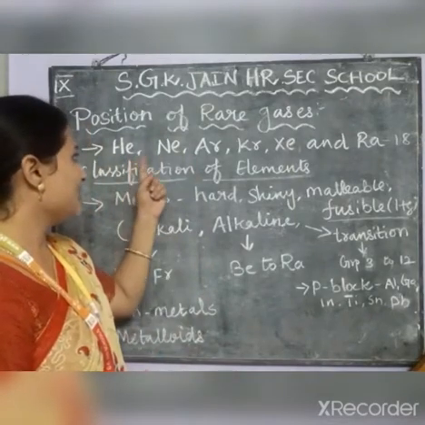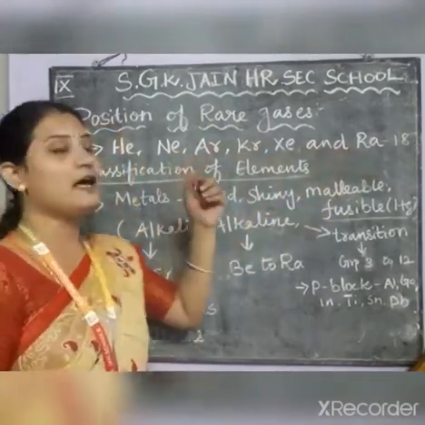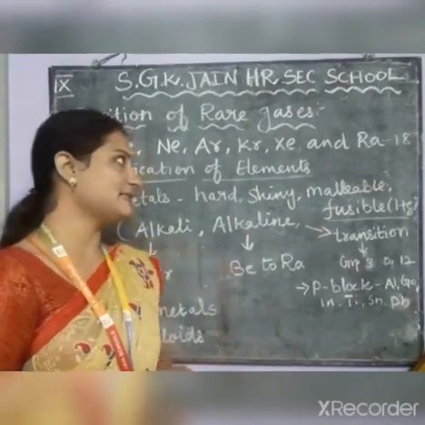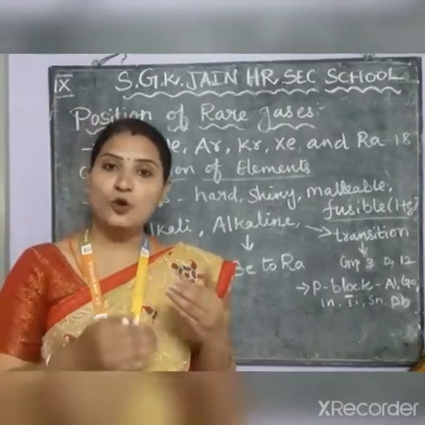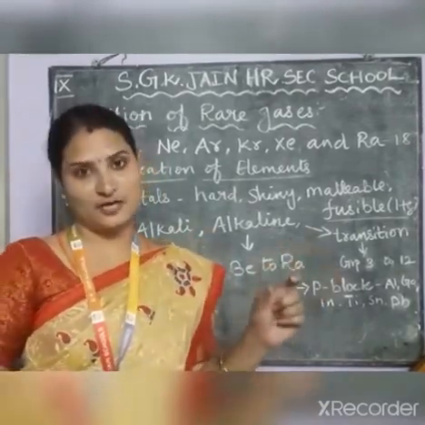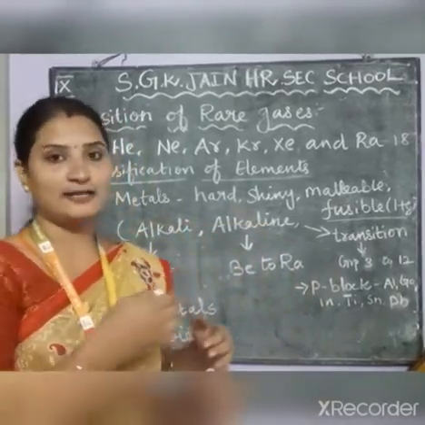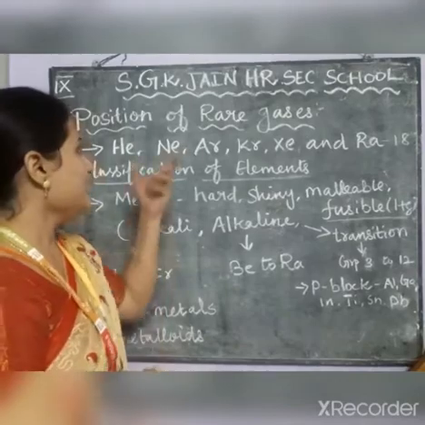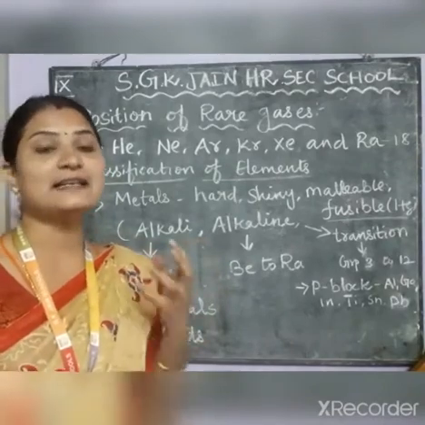Gases like helium, neon, argon, krypton, xenon and radon are present under the 18th group in the modern periodic table. These gases are also known as inert gases or monoatomic gases because they do not react with other substances easily, due to their completely filled subshell. These gases have a stable electronic configuration, so they do not undergo reaction with other elements or substances, and they are found in very small amounts. That is why these gases are also known as rare gases.